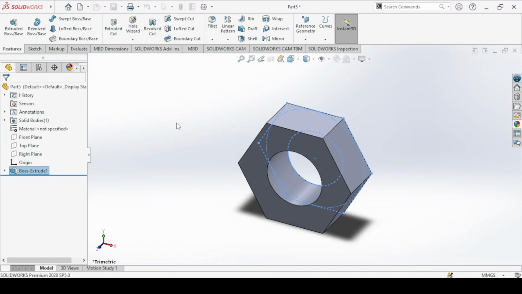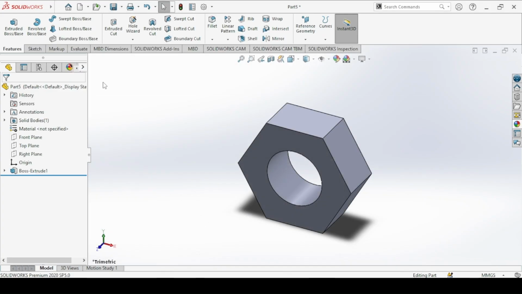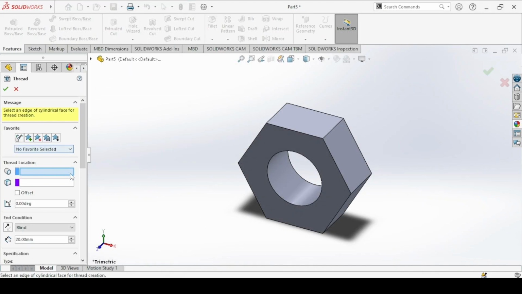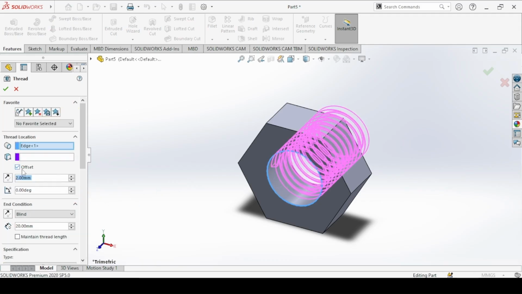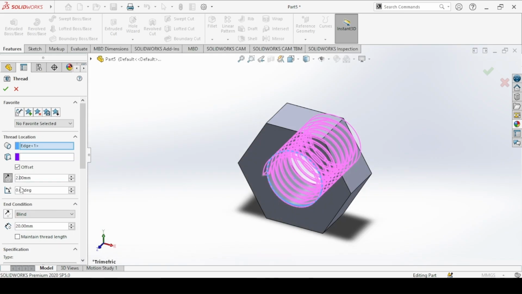Okay. We're going to pass a thread through it. The thread has a size of 16 by 2 through the full length. So this will be the start point. We add an offset of 2, reverse for it to come outside, and then the end, since the full length of the nut is 10 millimeters, we make it greater than 10, which would be reasonable, so 15.